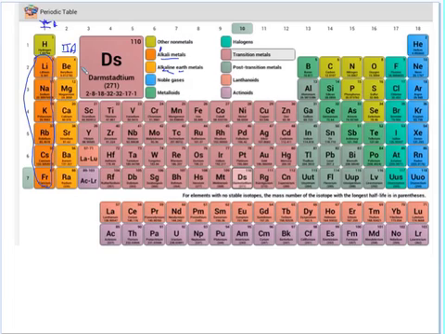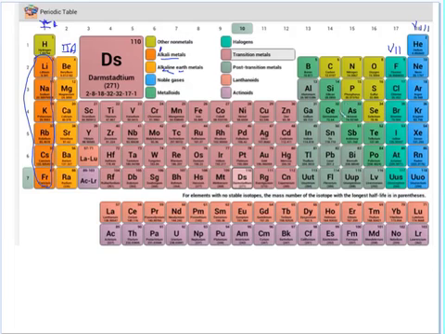Now, going over to the other side of the periodic table, you need to know the noble gases. Sometimes they're called the inert gases, and that would be helium, neon, argon, and this whole group right here. That sometimes is called group 8A, so Roman numeral 8. And then group 17, which I like to refer to as group 7A, are called the halogens, like fluorine, chlorine, bromine, iodine.